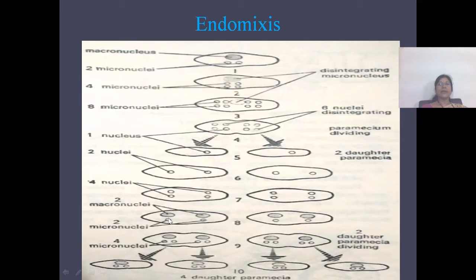The remaining two micronuclei again divide along with cytoplasmic division, that is, binary fission. Thus daughter paramecia are formed, each with a single macronucleus and two micronuclei. Thus from a single parent, four daughter paramecia are formed, each with a single macronucleus and two micronuclei.